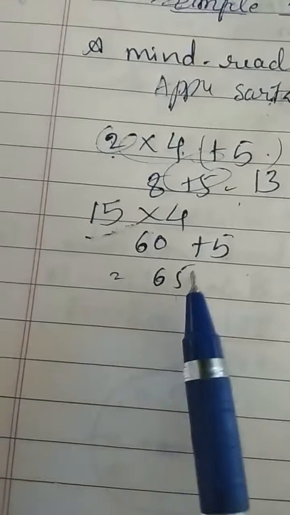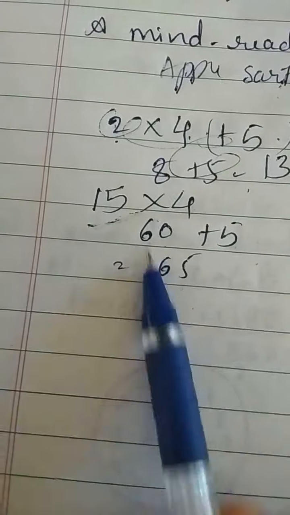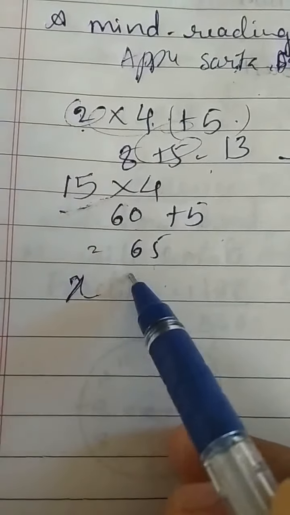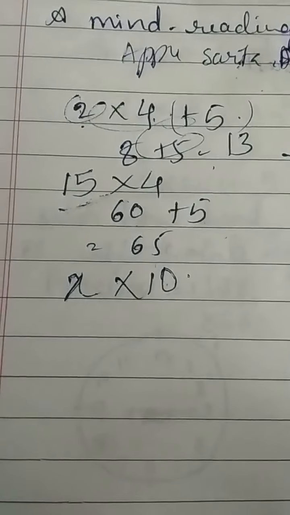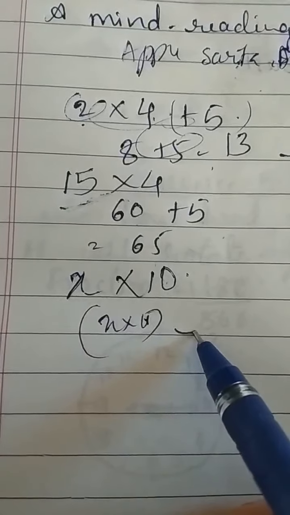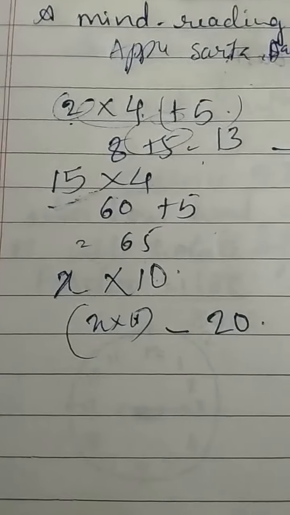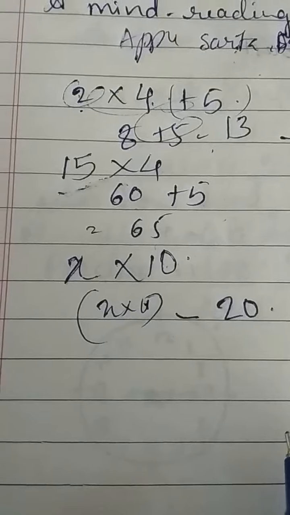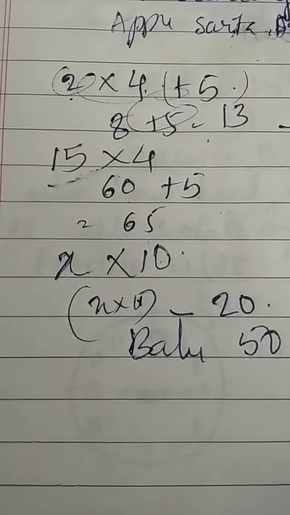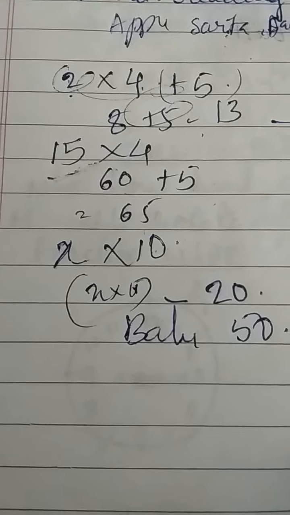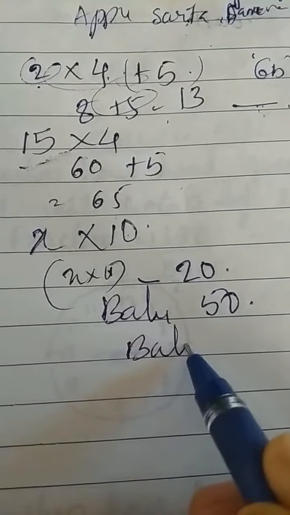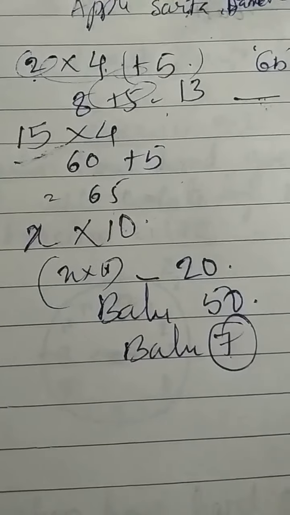It's Appu's turn now. He asks Balu to think one number x, multiply it by 10 and subtract 20 from the product. He asked Balu what the result is. Balu said the result is 50. Appu immediately tells the number thought by Balu. It is 7. Actually, Balu secretly kept the number 7.